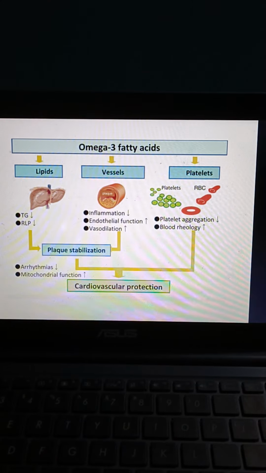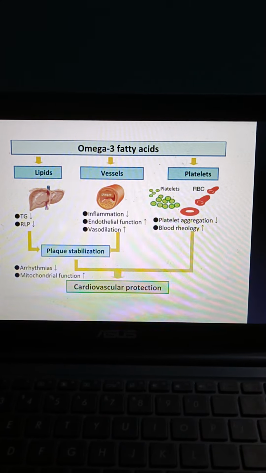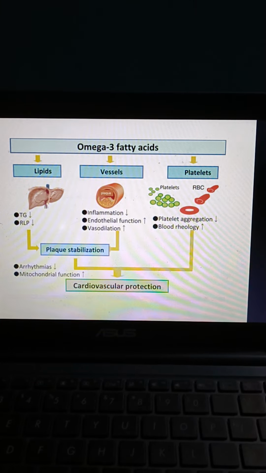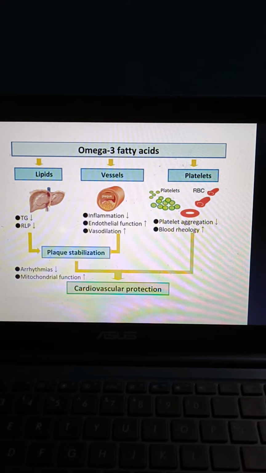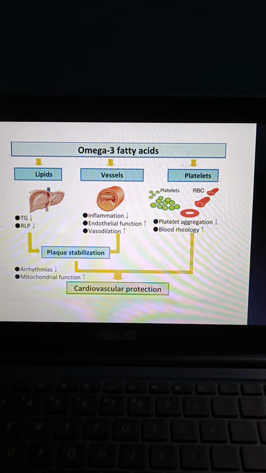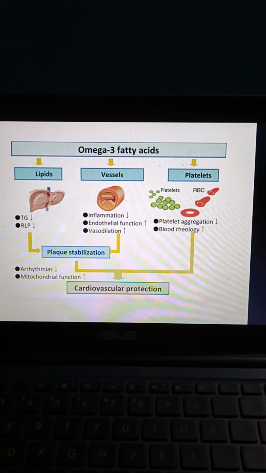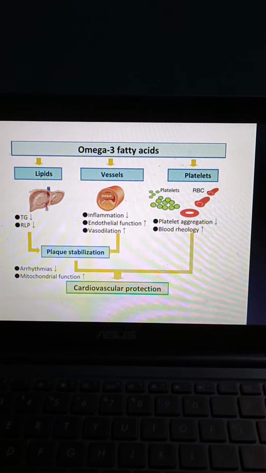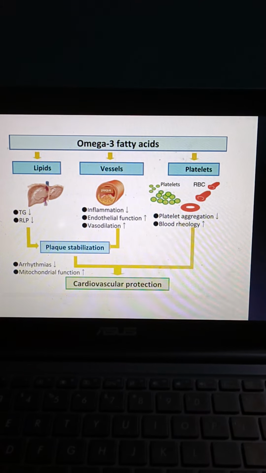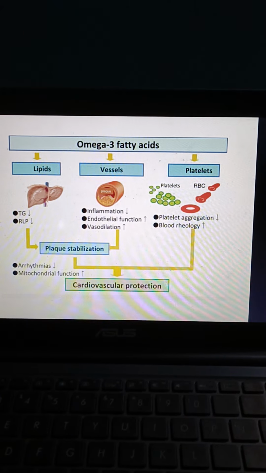So acting on lipids and vessels, they can cause plaque stabilization, and plaque stabilization and platelet function lead to cardiovascular protection, with reduced arrhythmias and increased mitochondrial function. So in this way, omega-3 fatty acid protects the cardiovascular system.